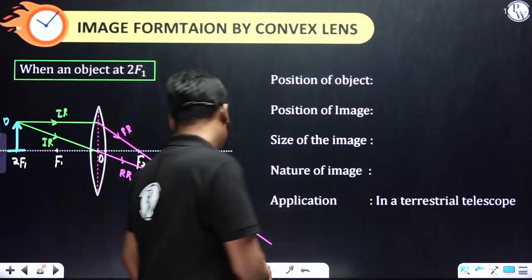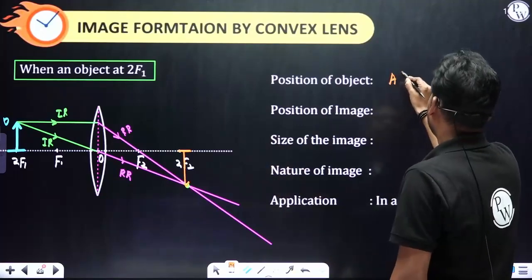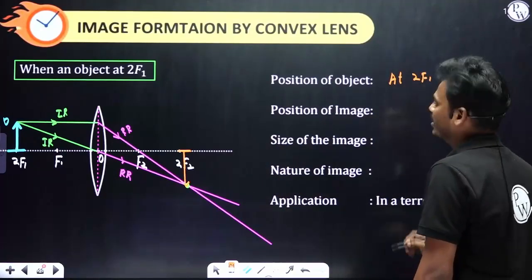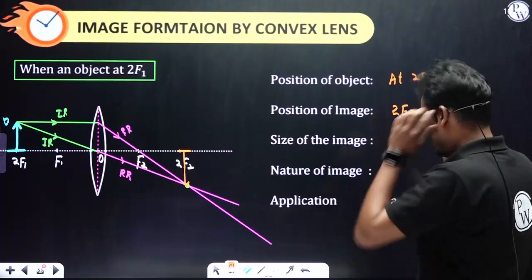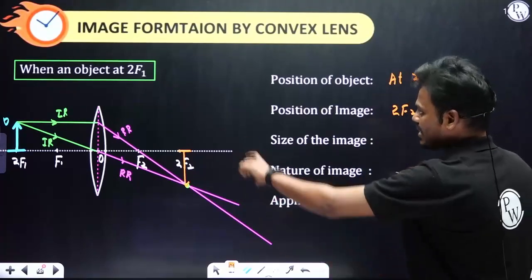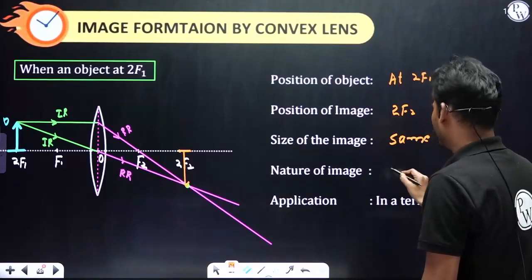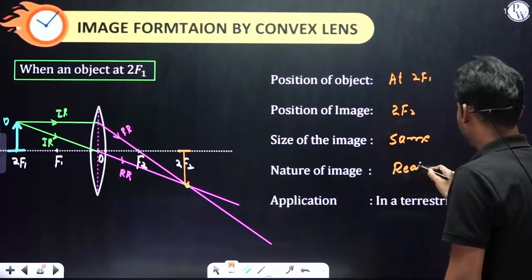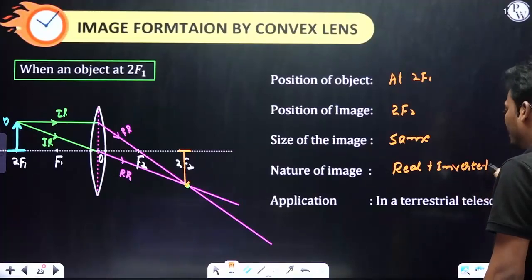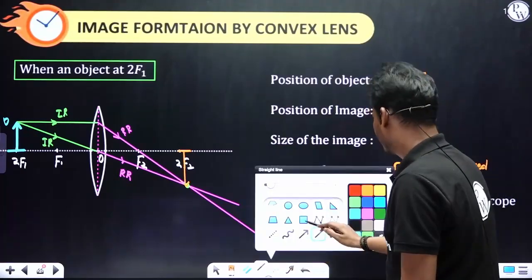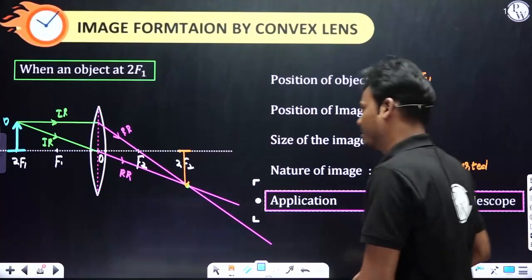So two refracted rays are meeting. That means the position of the object is at 2f1, the position of the image is at 2f2, and the size is similar, the same size. Nature: real plus inverted. And the application is in a terrestrial telescope.